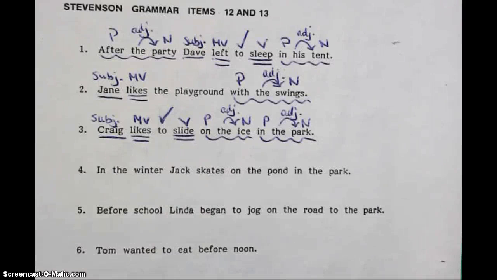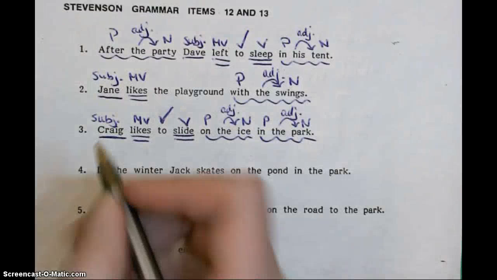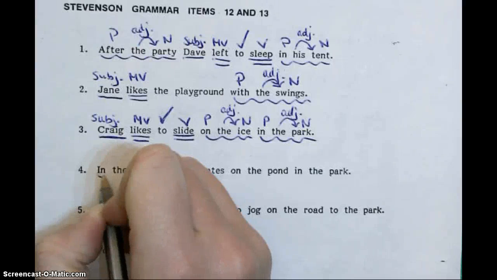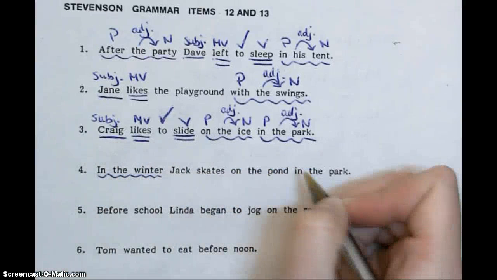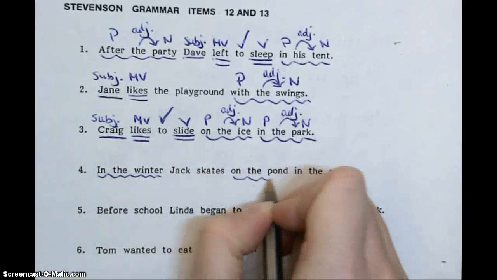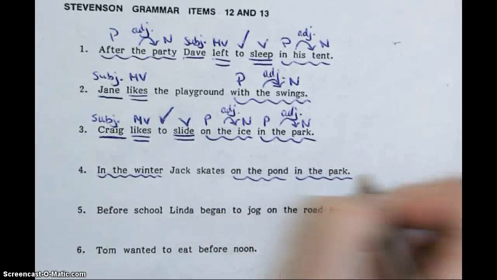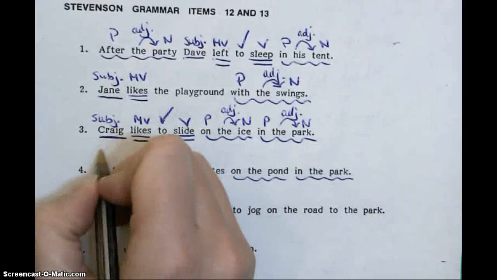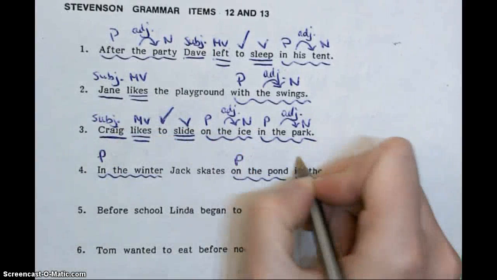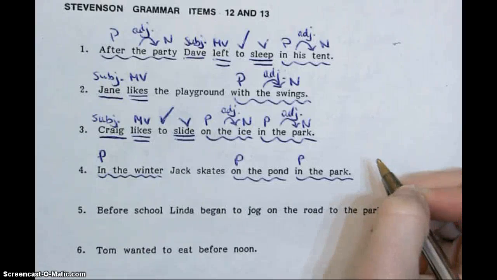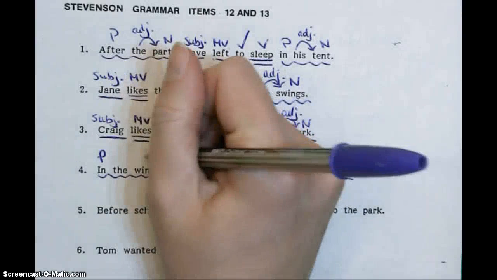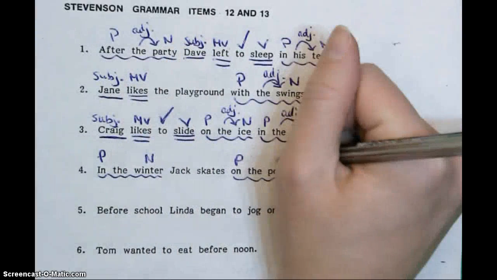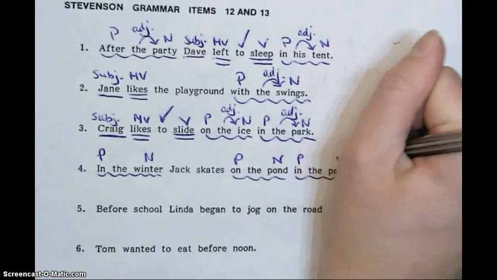And last one, number 4. In the winter, Jack skates on the pond in the park. All right, so the first thing I see is in. So in the winter, on the pond, and in the park are all prepositional phrases. Prepositions are in, on, and in. Nouns are winter, pond, and park.